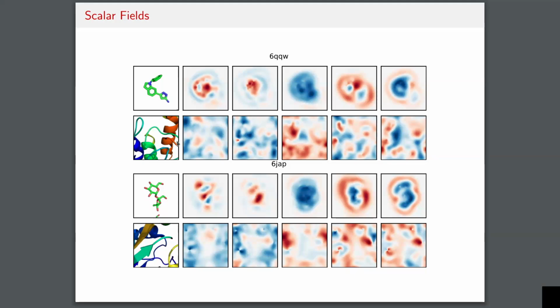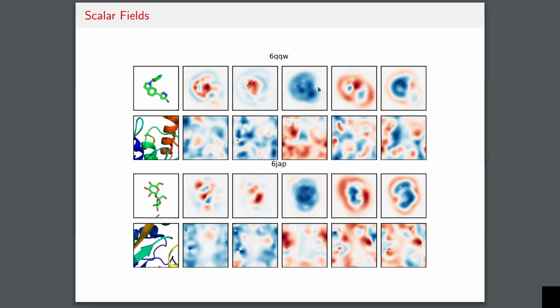You can see some interacting features, where the red features try to overlap with the red features, and the blue features try to overlap with the blue features. Some of these channels are learning very simple features, like the one in the middle here, where the entire ligand is blue and the entire protein is red.